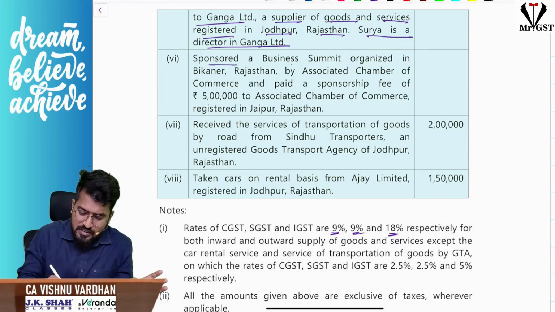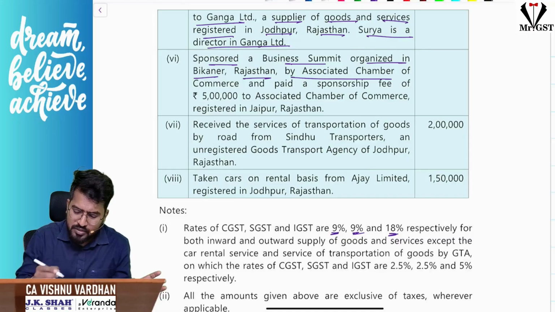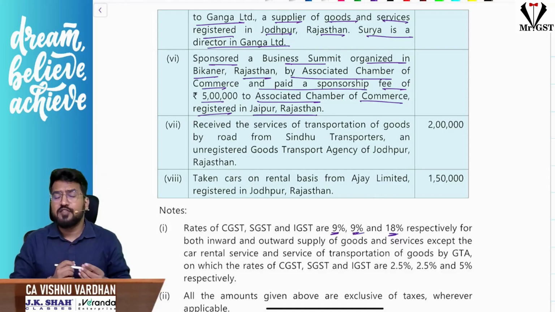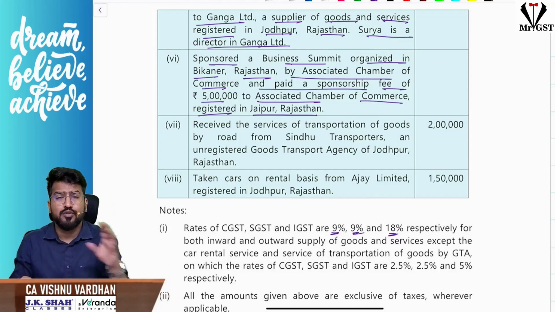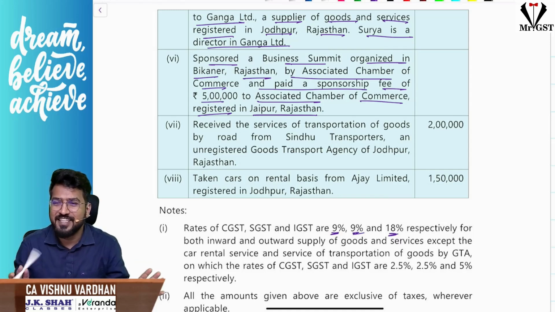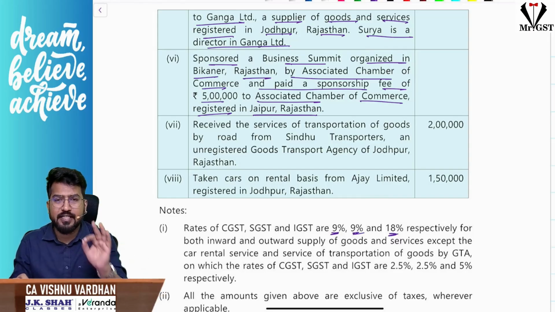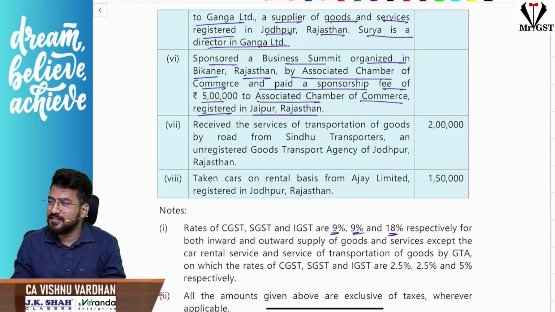Sponsored a business summit organized in Bikaner, Rajasthan by Associated Chamber of Commerce and paid a sponsorship fee of 5 lakhs to Associated Chamber of Commerce registered in Jaipur, Rajasthan. First you tell me, is this intrastate sale or interstate sale? Comment in the chat box. Those who are watching the video, please comment. And if your answer is wrong, don't delete the comments, please. Is this intrastate sale or interstate sale? Intra.